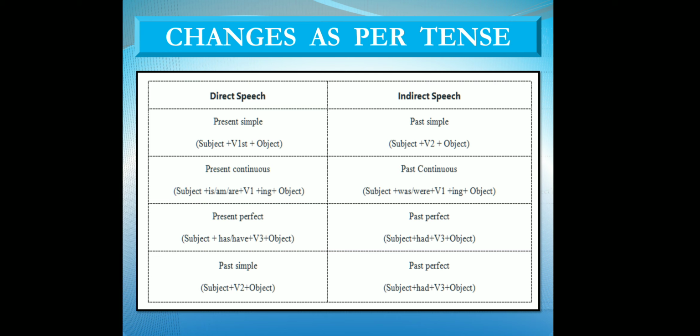Now look at the changes according to the tense. Present tense will change into past tense. All the tenses of present tense will change into past tense according to their own rule. Like present indefinite will be past indefinite in indirect speech. Present continuous will become past continuous. Present perfect will become past perfect. Good. And present perfect continuous will not be changed.